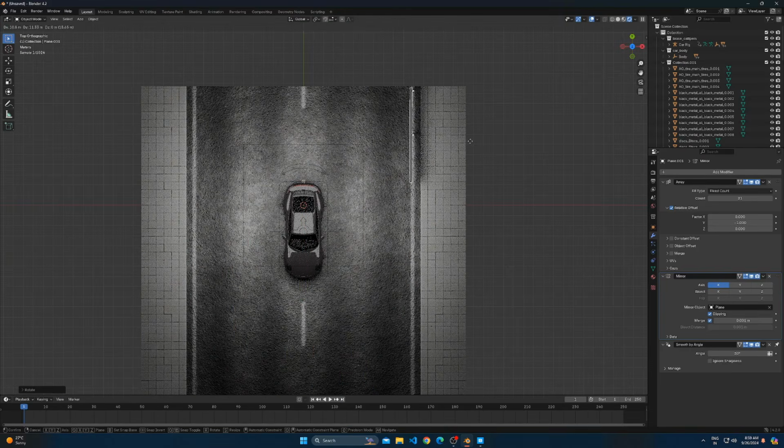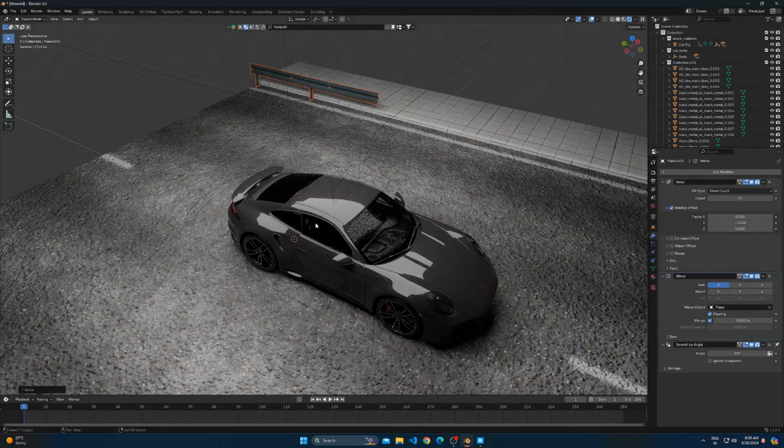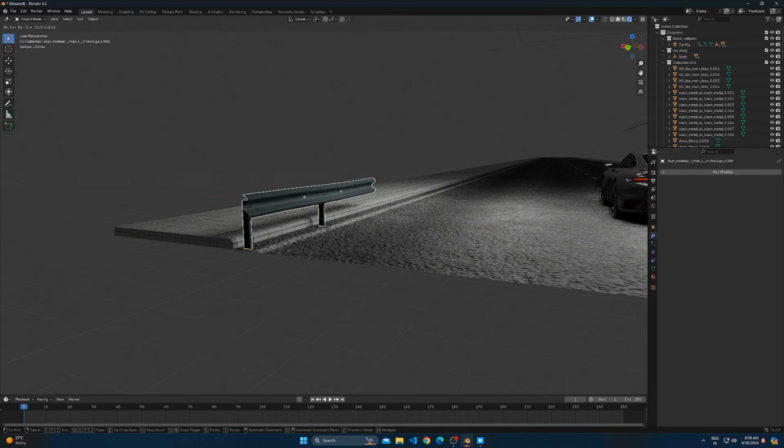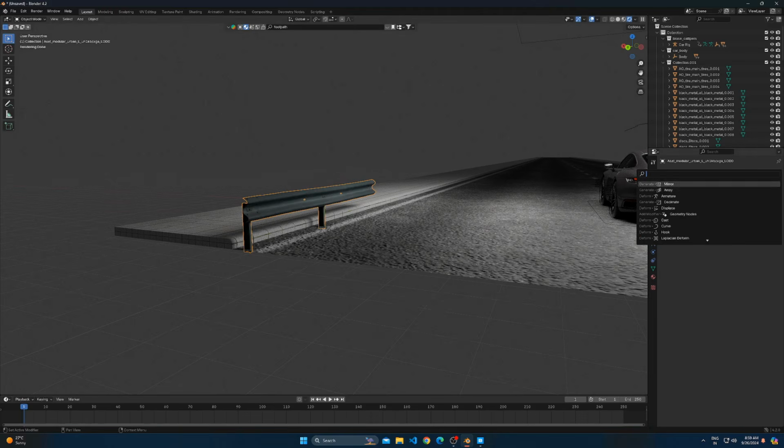After adding the side guard rail, place it on the side of the road. Use an array modifier to duplicate it multiple times.